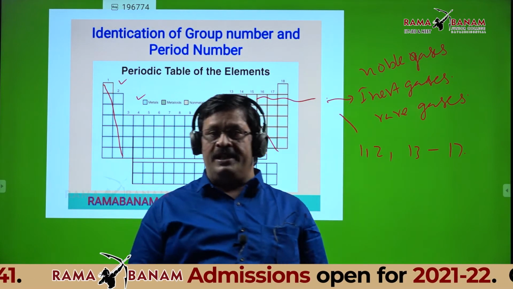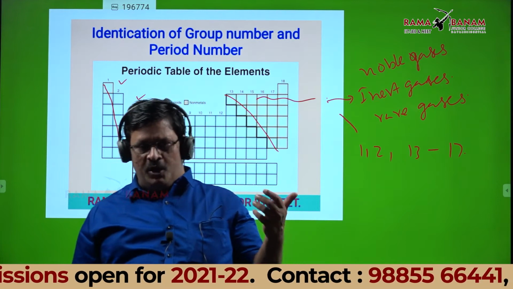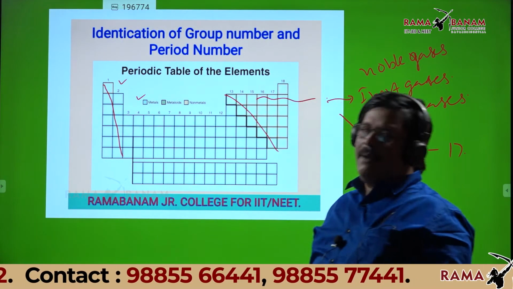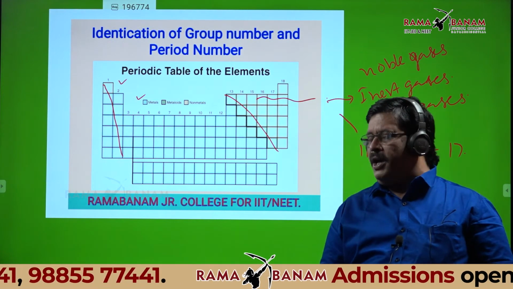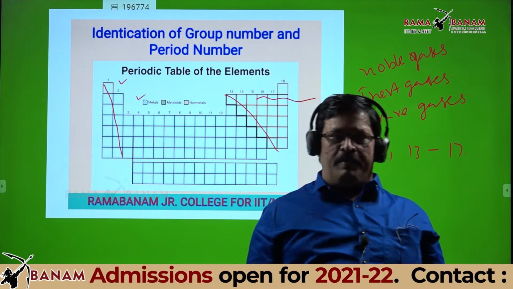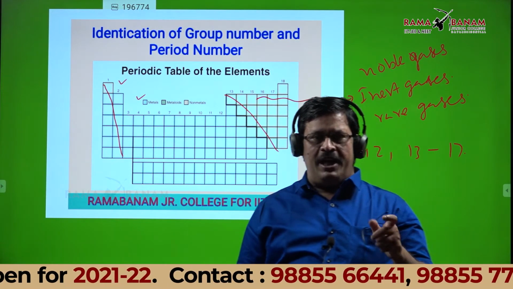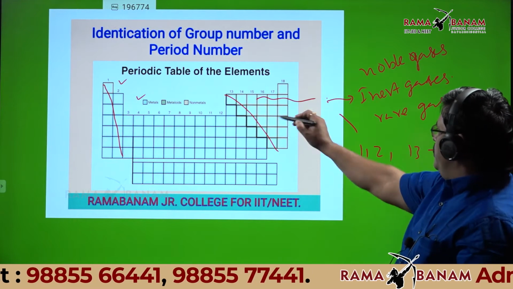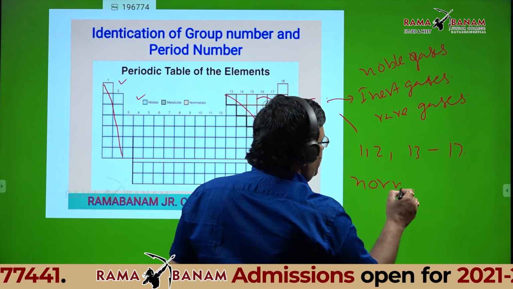Listen to me, students. Jaya, please listen to the class. You all know because I discussed it in detail. I just want to brief it because some students are new joiners and you should also know it thoroughly. You should be strong in the concepts. That is the reason I am revising. I will brief and after that I will continue. Columns 1, 2 and 13 to 17 are normal elements.